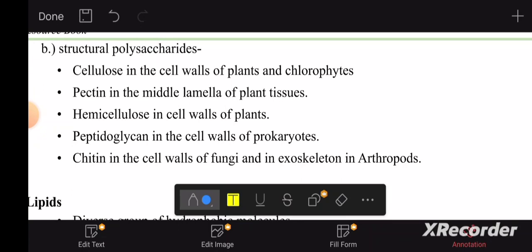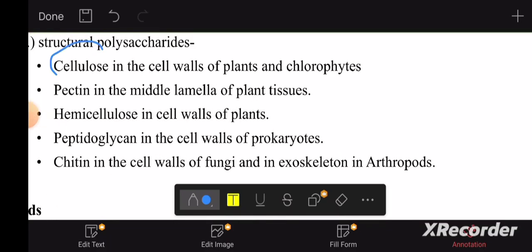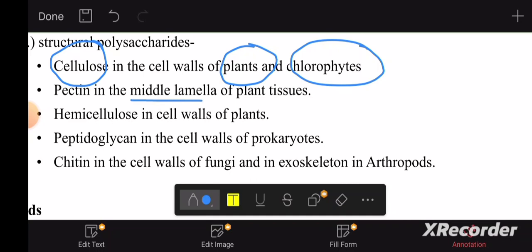Structural polysaccharides. Cellulose in the cell walls of plants and chlorophytes. So we can see cellulose and starch in both plants and chlorophytes, so in both green algae and plants. Pectin is found in the middle lamella of plant tissues as magnesium and calcium pectins. We talk about this later under the topic of cell walls. Hemicellulose is also found in cell walls of plants.